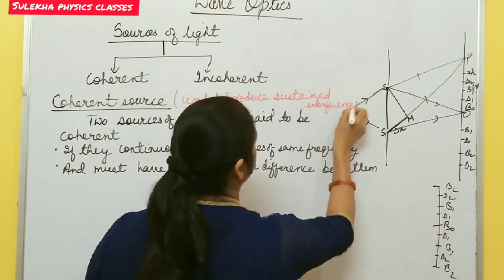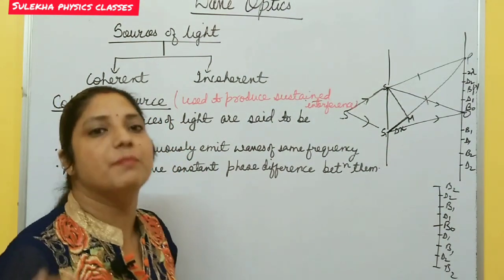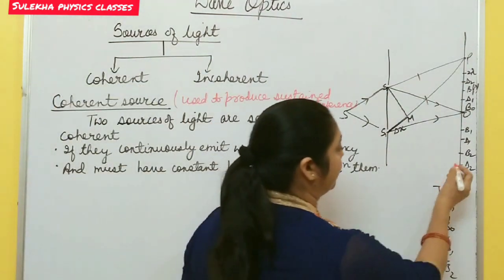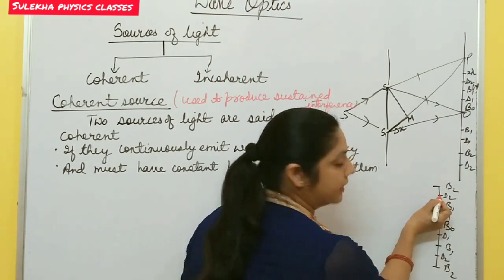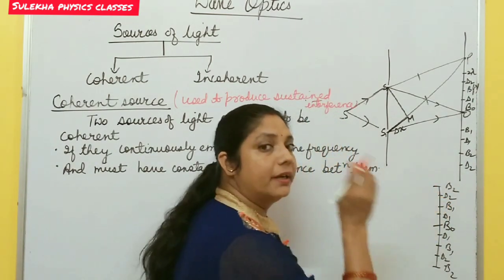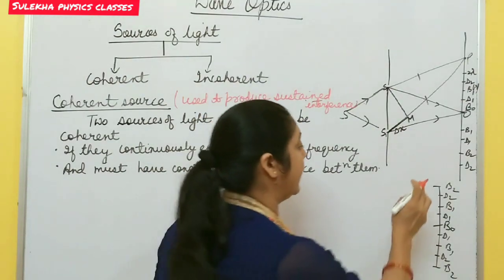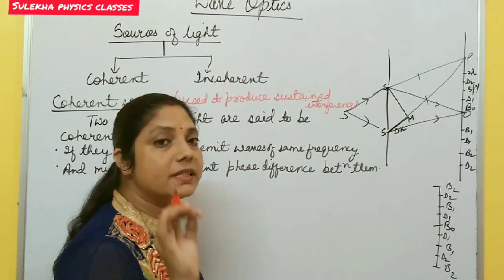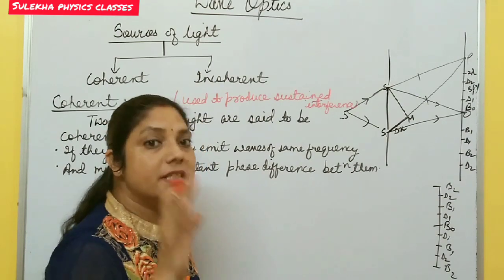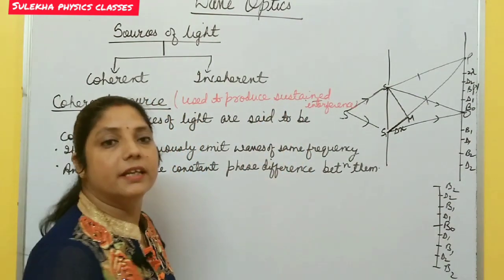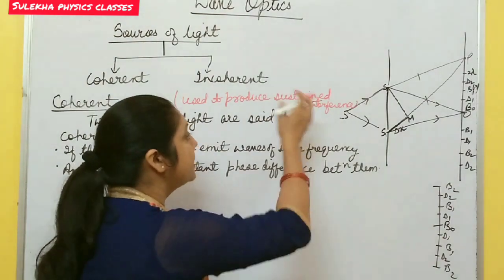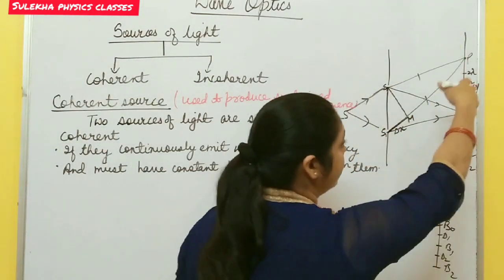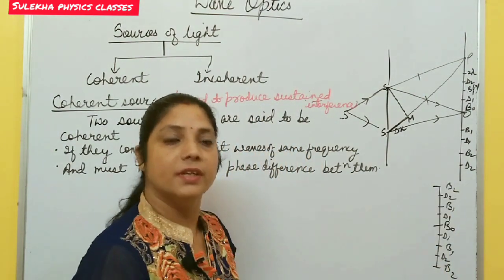There is a term sustained interference. It means stable interference, static interference. Suppose at this point there is dark, so always at this point it is dark. Dark means dark and bright means bright. There is no change in the intensity. It means the interference pattern is stable, static, or you can say sustained interference. Why do we need this sustained interference? So that we can observe the interference pattern easily on the screen.